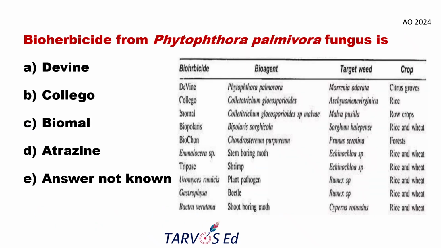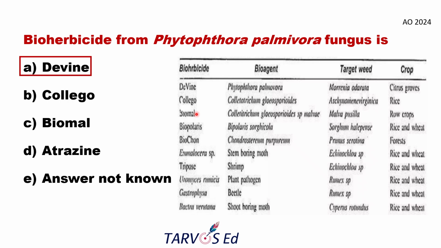And the next question will be on the bioherbicide from Phytophthora palmivora fungus. Here, I have listed the most commercially used bioherbicides, which are derived from fungi. You need not be aware of all of those things, but at least you must be knowing four to five bioherbicide names. Of those, mostly they will be asking only three: DeVine, Collego, and BioMal. Repeated questions have been asked.